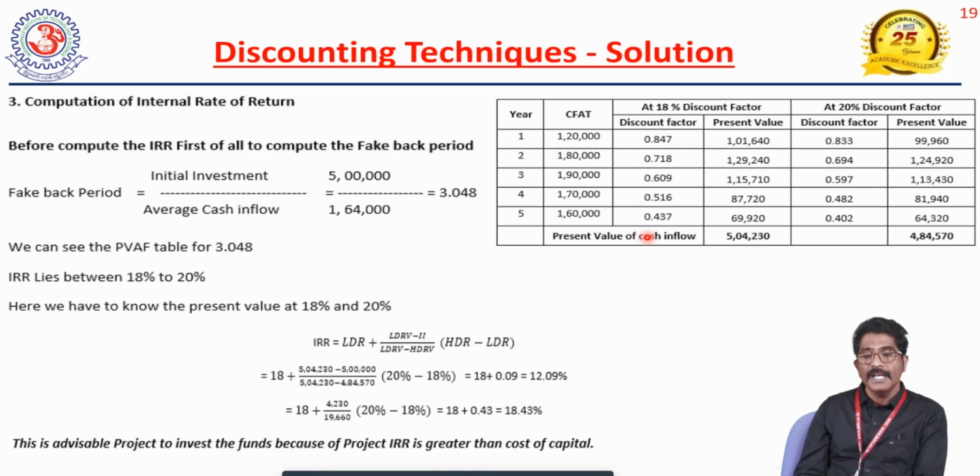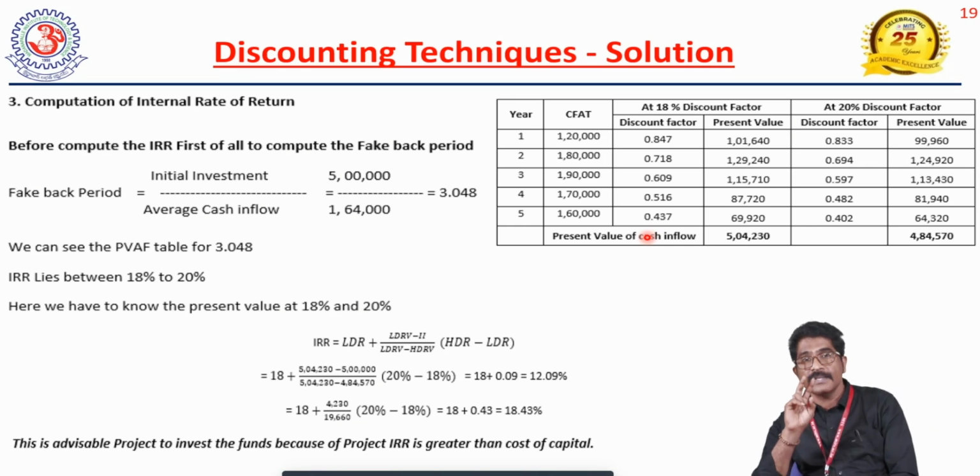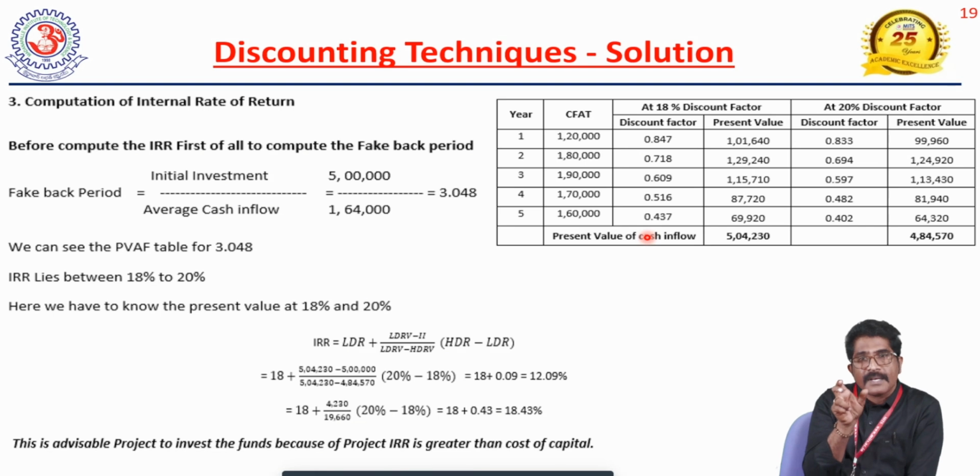According to our case study, initial investment 5 lakhs, average cash inflows 1,64,000, then you will get 3.048. This value has to be checked in the discounting factor tables. There are two tables: the present value factors table and the present value annuity factors table. This value has to be checked in the present value annuity factors table. Then we can conclude the internal rate of return lies between 18 to 20%.